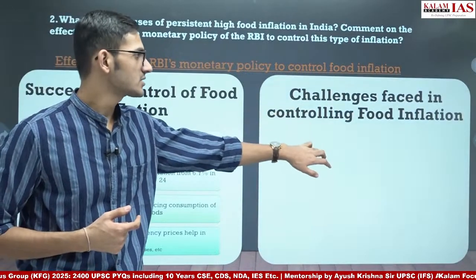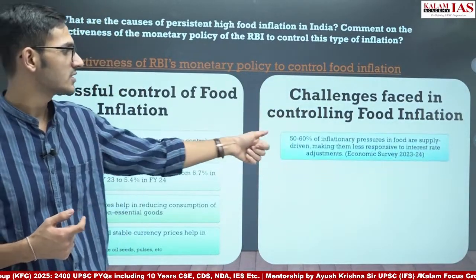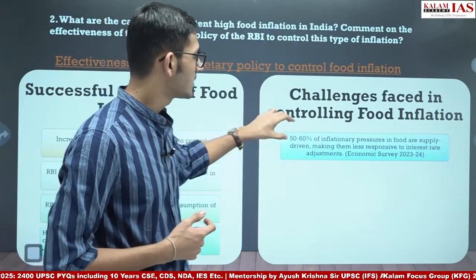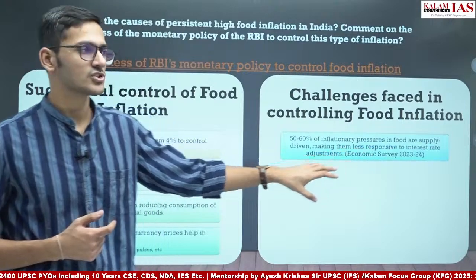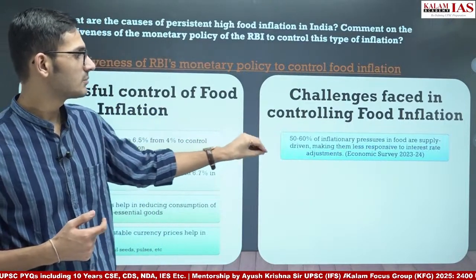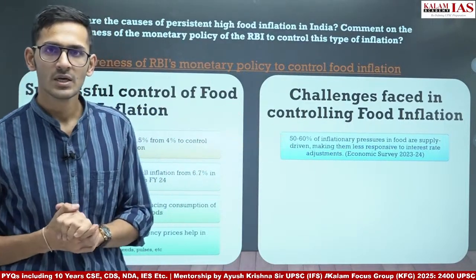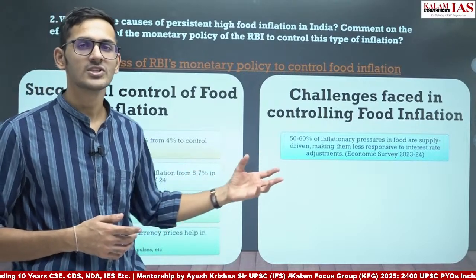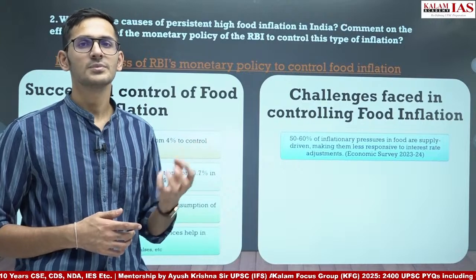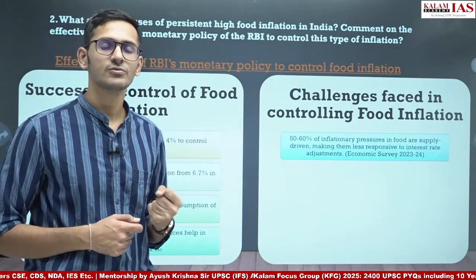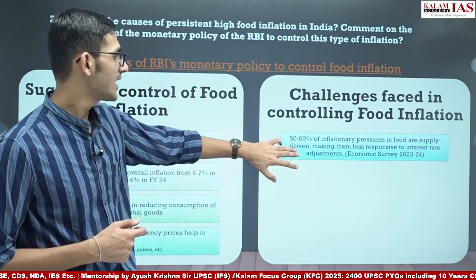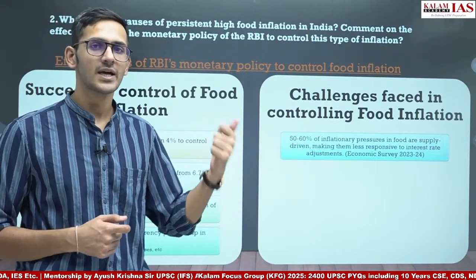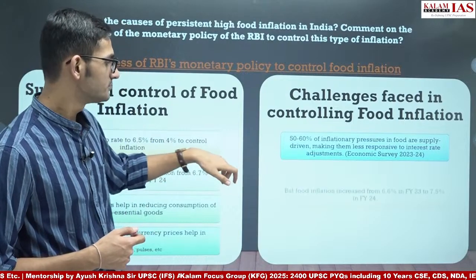Other challenges faced in controlling the food inflation. First is, again this point is given in Economic Survey 23-24, that 50 to 60% of inflationary pressure in food is supply driven, making it less responsive to interest rate adjustment. So this says that the food inflation is supply driven. 50 to 60% pressure on the prices of food is because of the supply side, and as a result, the responsiveness to interest rate change by RBI is very low.